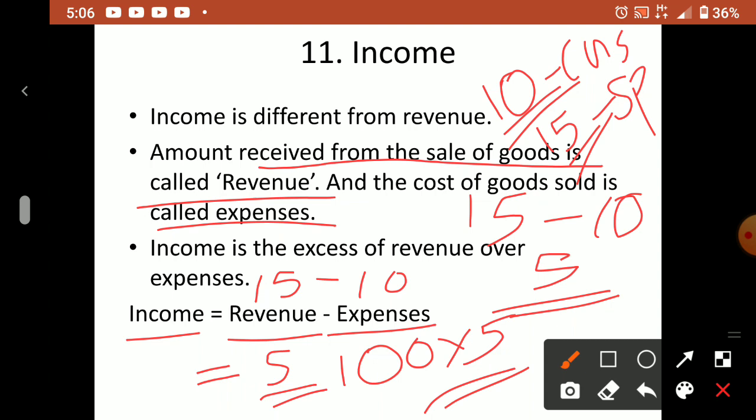Okay, clear, no? So any item you can imagine, any product you can imagine, to produce that particular product, how much you have to spend, what are the raw materials.